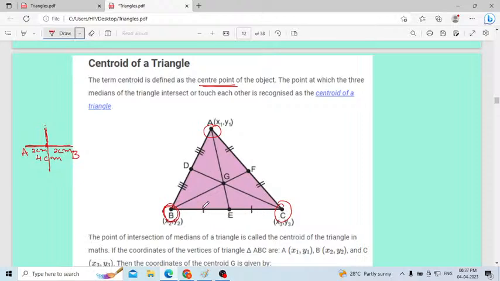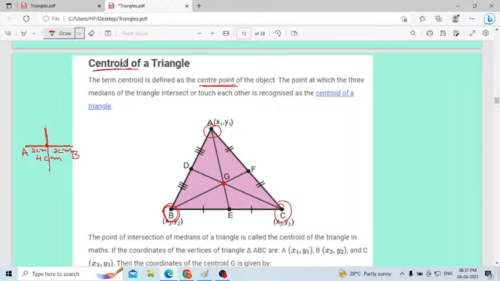That's why this part is equal to this one, single line. Double line means this part is equal to this part. Triple line indicates this part is equal to this part. When you draw all three median lines, all the medians will intersect at a single point. That point only we will consider as the centroid of a triangle.